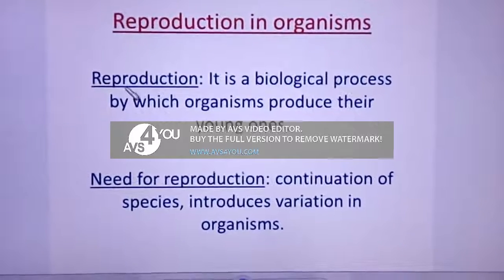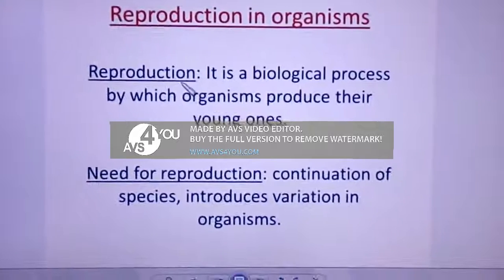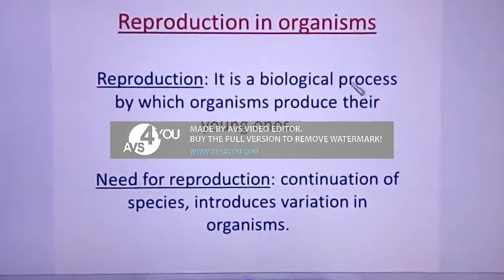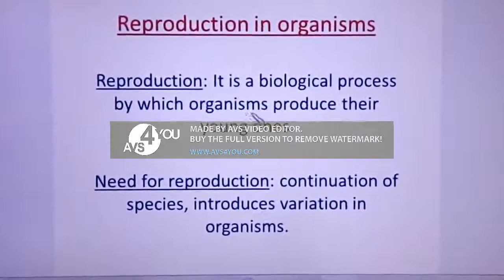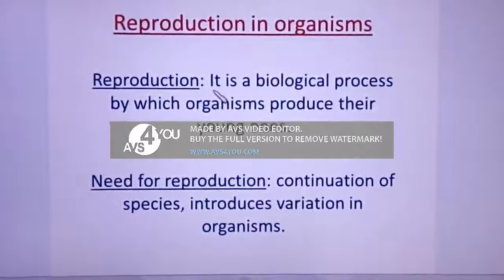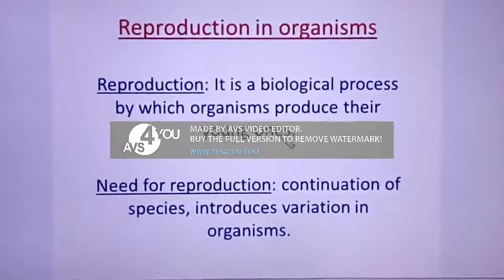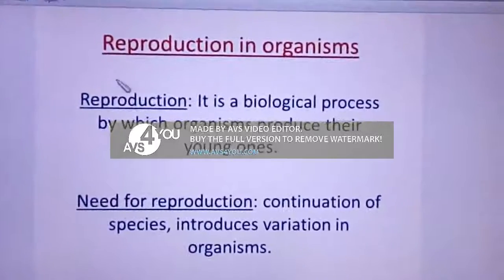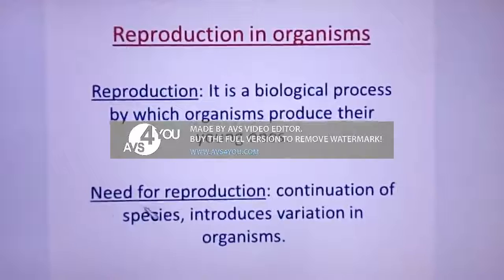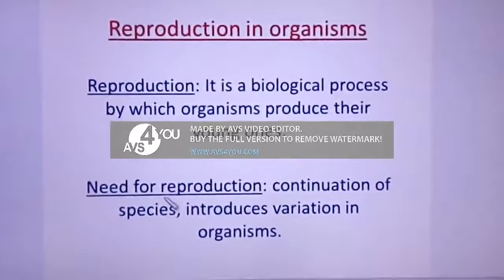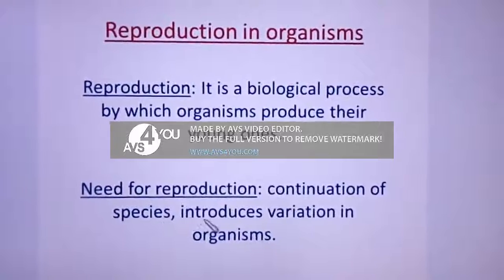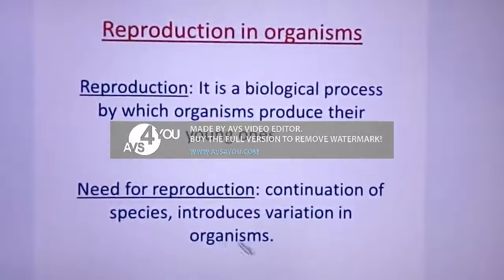So first, when we start with the introduction, we know that reproduction is a biological process by which organisms produce their young ones. So all organisms give birth to young ones. This process is known as reproduction. Why should they reproduce? Or we can say, what is the need for reproduction? It is for the continuation of species and to introduce variation in organisms.